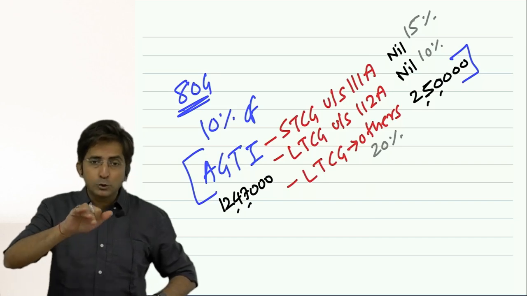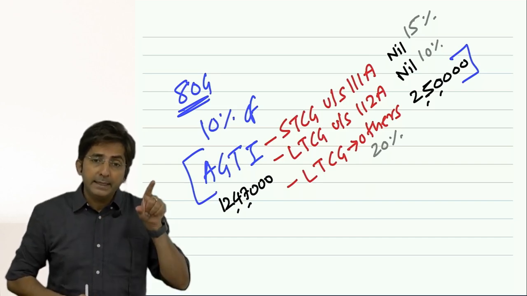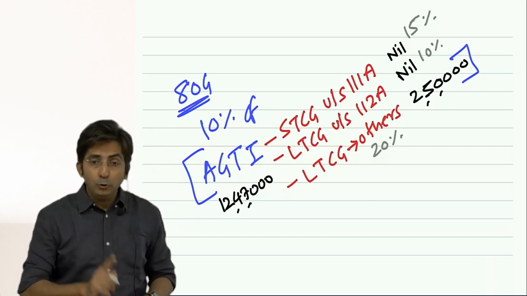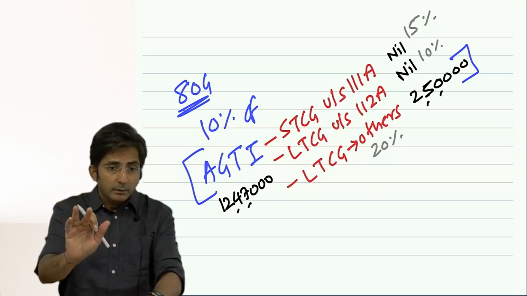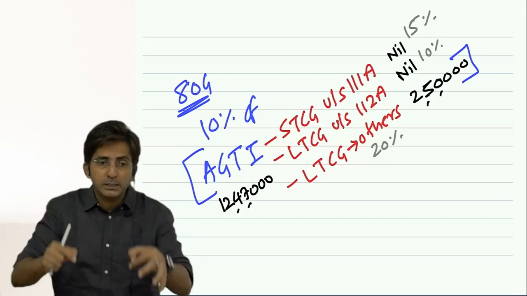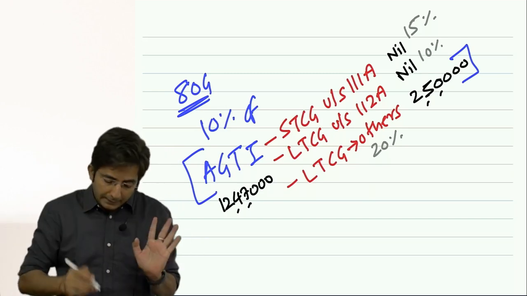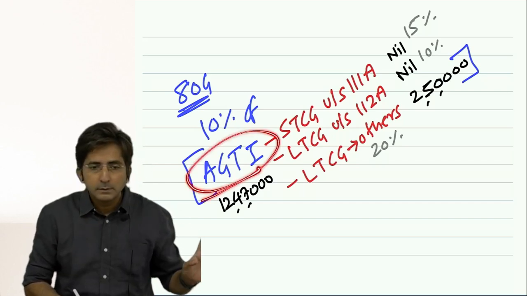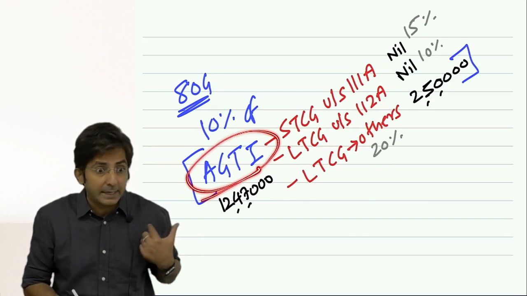The logical approach in 80GG should have been there, but you don't do it, please. How will you do in the exam, tell me? If it is an 80GG question, keep AGTI as it is. Please don't minus the three special items which I mentioned right now.